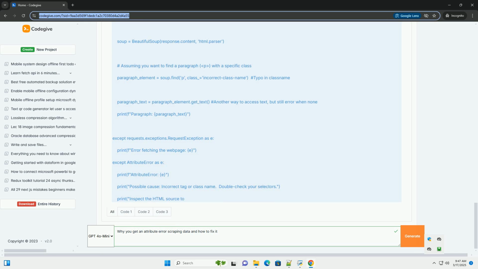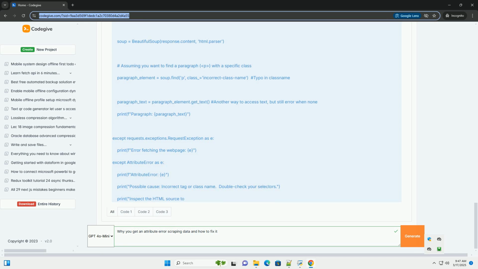Refer to the official documentation of Beautiful Soup, https://www.crummy.com/software/beautifulsoup/bs4/doc, and requests, https://requests.readthedocs.io/en/latest, to understand the correct usage of their methods and attributes.